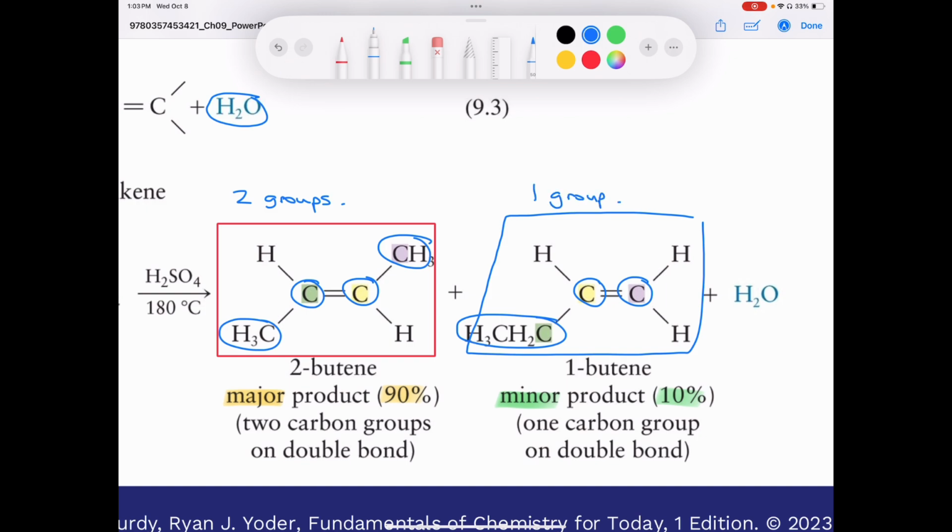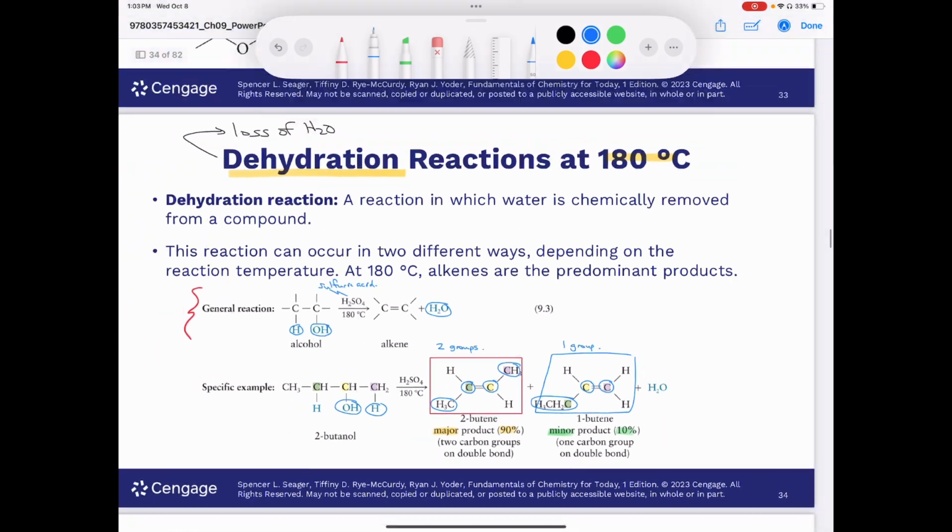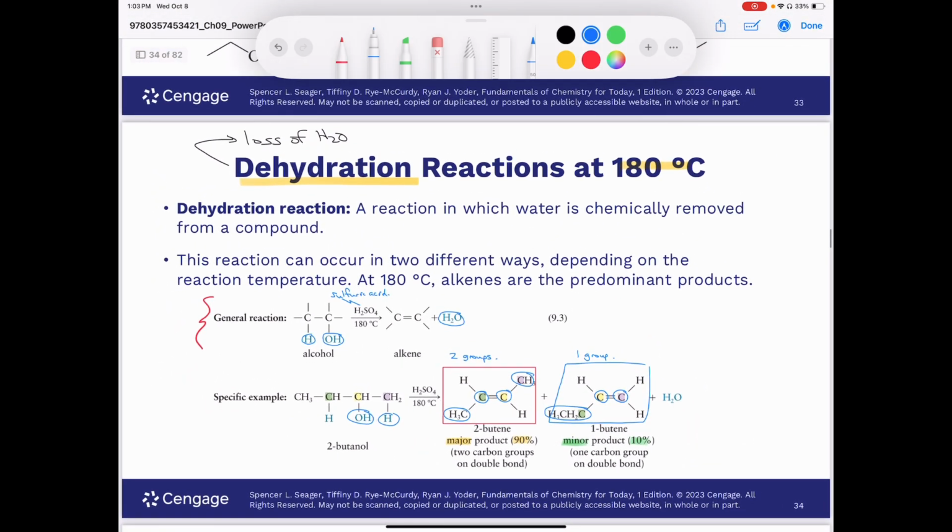And there's names for these products. The one that has the more groups, we call that the Zaitsev product, and the one with only one group, that's called the Hofmann product. But all you need to know is whichever double bond has the most carbon atoms attached to it overall is going to be the major product.